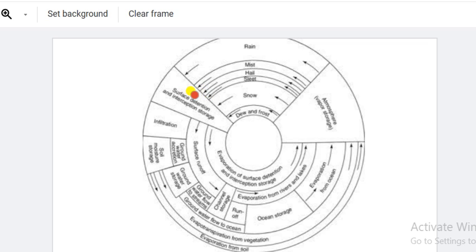So it is called the surface detention and the interception storage. Here, water comes onto the surface of the earth in different forms. From here, the soil will contact the earth surface, and different actions will take place.